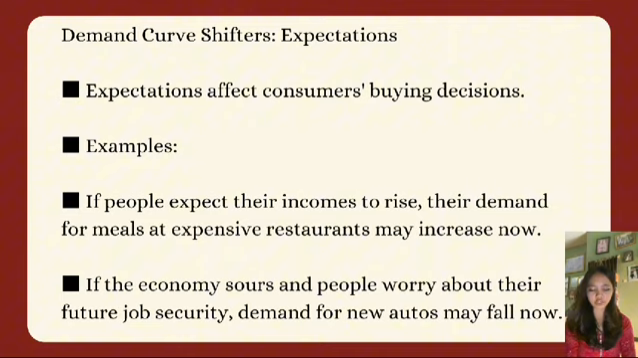Demand curve shifter: expectations affect consumers' buying decisions. Example, if people expect their income to rise, their demand for malls and expensive restaurants might increase now. If the economy sours and people worry about their future job security, demand for new autos might fall now.